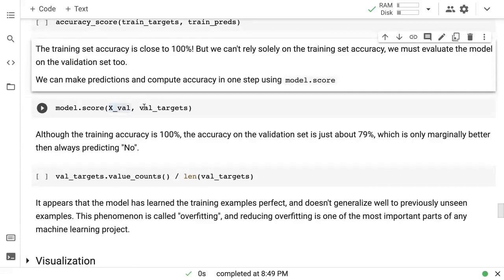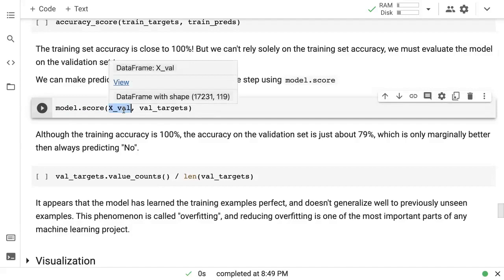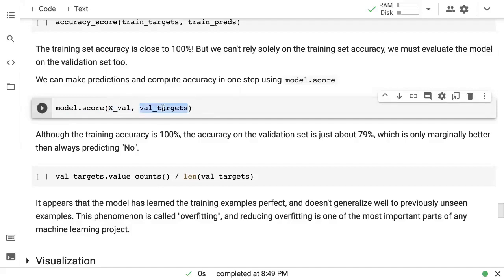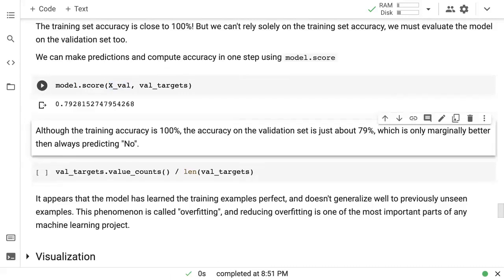But because this is such a common operation, scikit-learn models already have a .score method. So in the case of decision trees, if you call model.score, give it the validation inputs, and give it the targets, then it will make predictions on the validation inputs, and it will then compare those predictions with the targets, and it will give you the accuracy here.